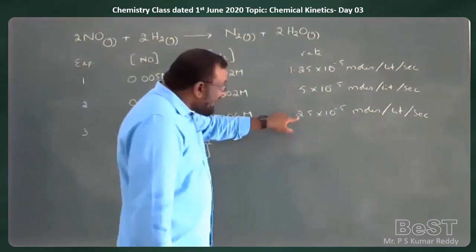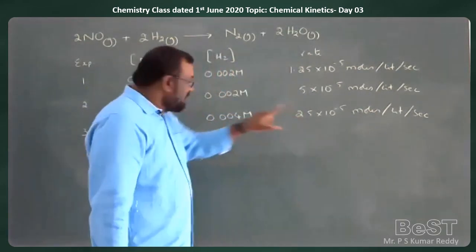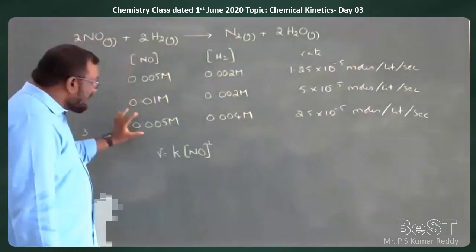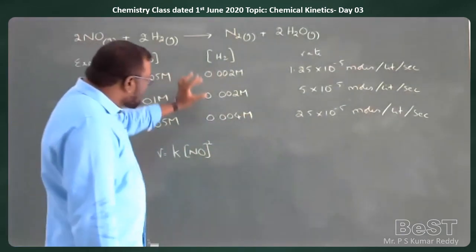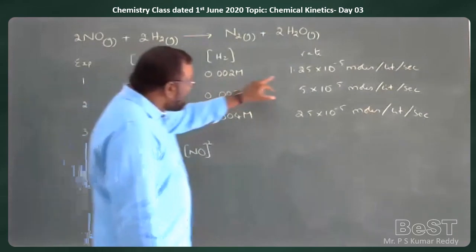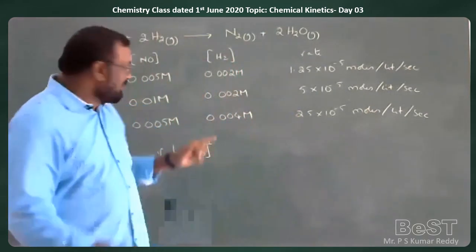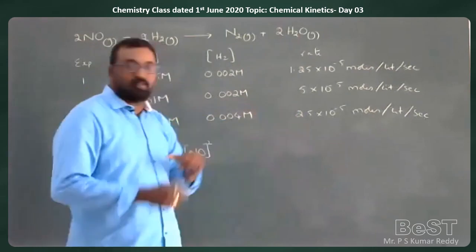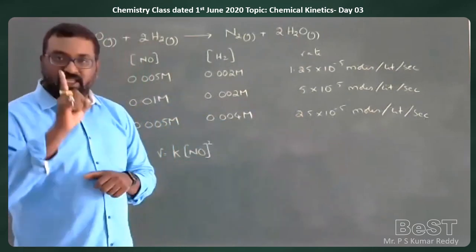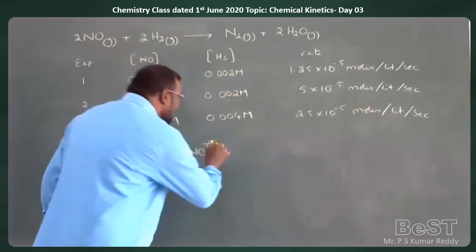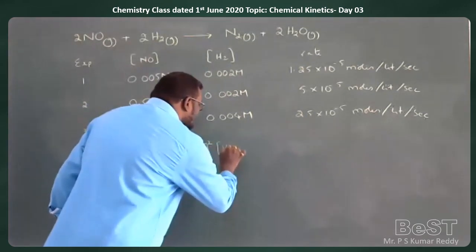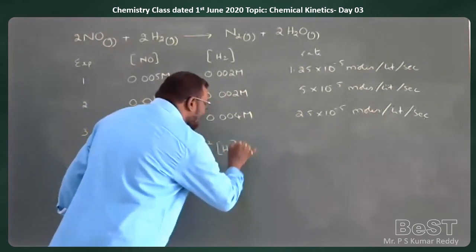The rate of the reaction is also doubled, so it increases by 2 times. 2 by 2 equals 1. So automatically, with respect to hydrogen, the power is 1.